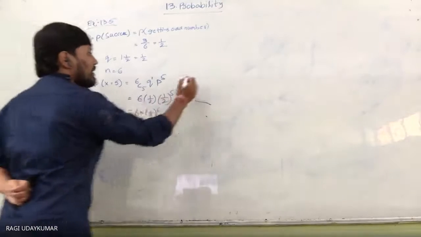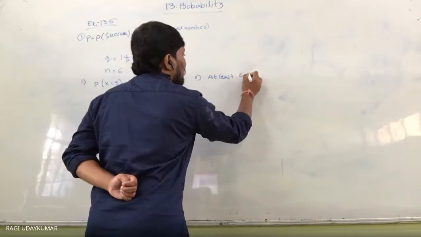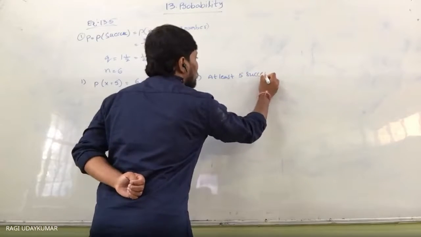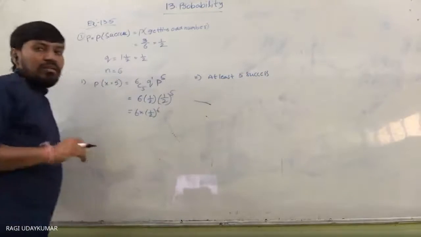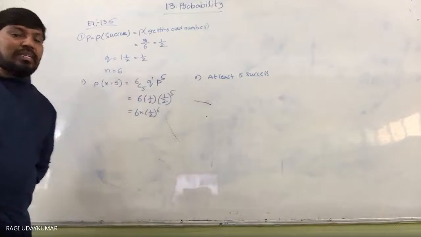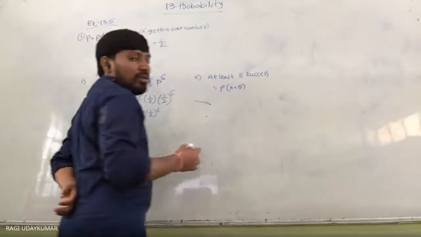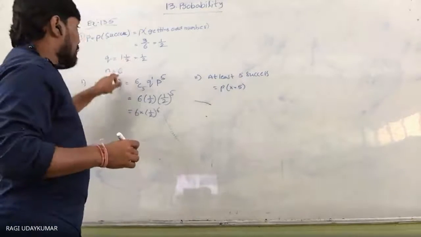The second question is at least 5 successes. At least 5 successes means minimum 5 or more than 5 also. That is nothing but probability of x equals 5 plus probability of x equals 6, as the number of trials is 6.